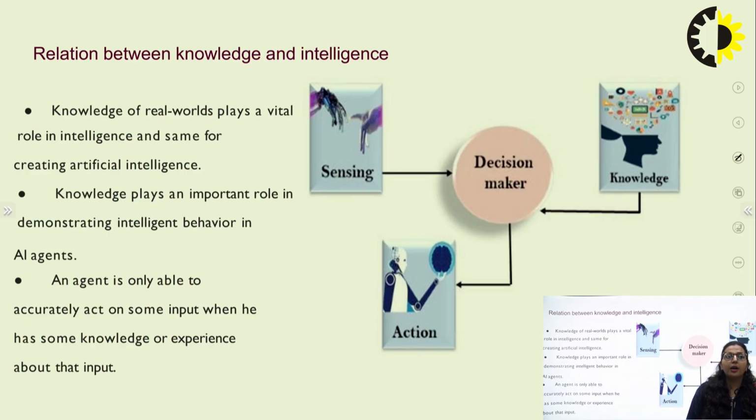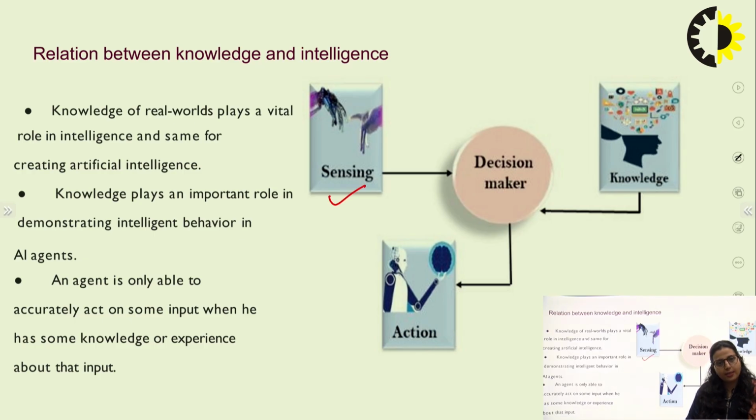So here is the relation between knowledge and intelligence, like how knowledge is converted into intelligence. First of all, the artificial object that we have created for some particular task has the ability of sensing.